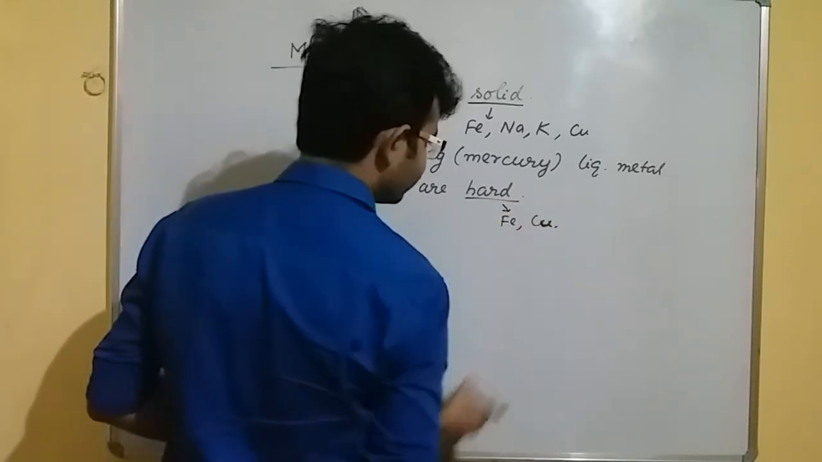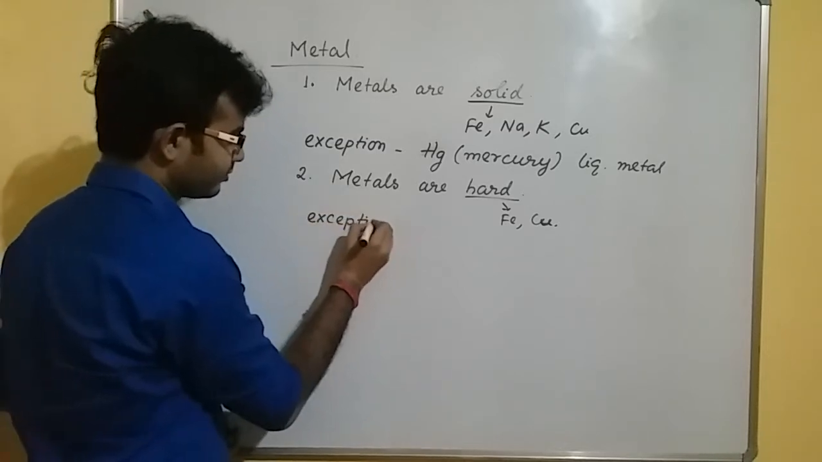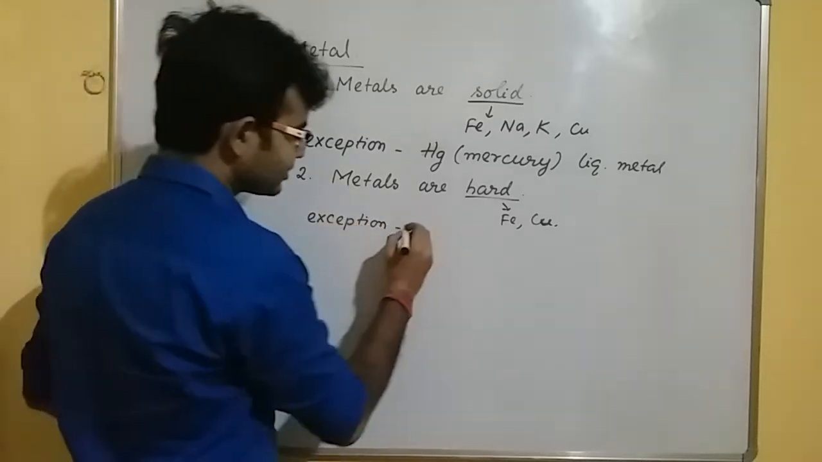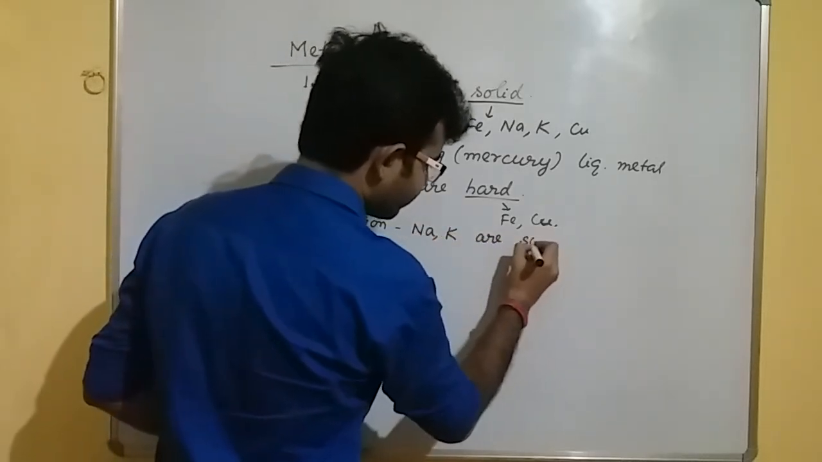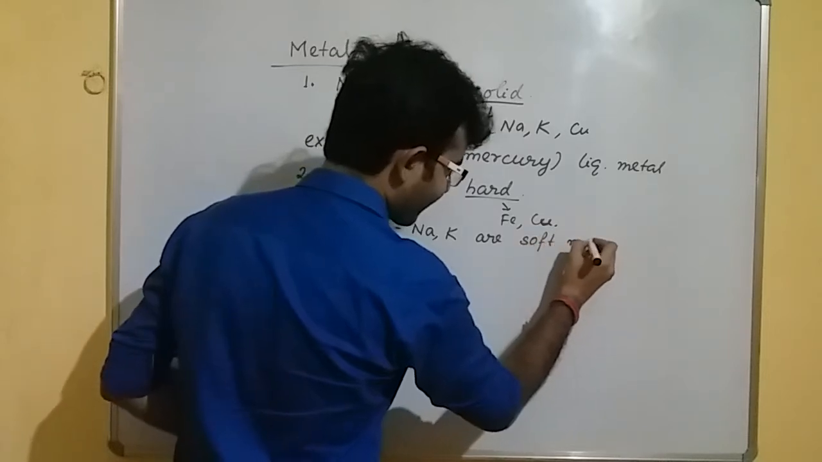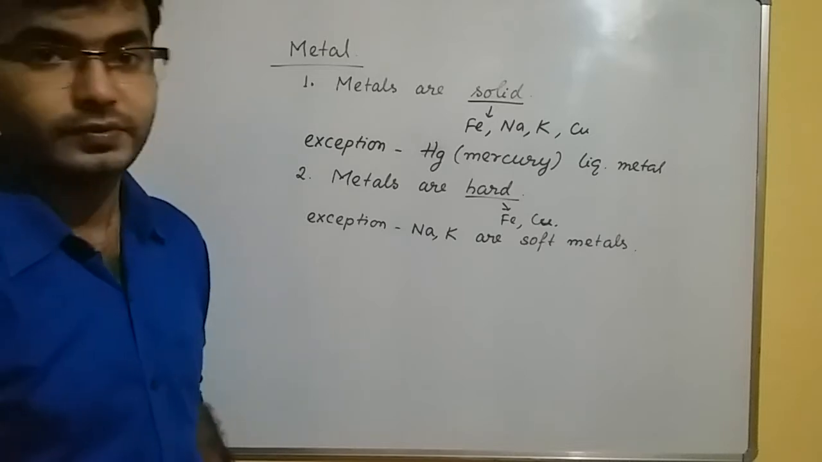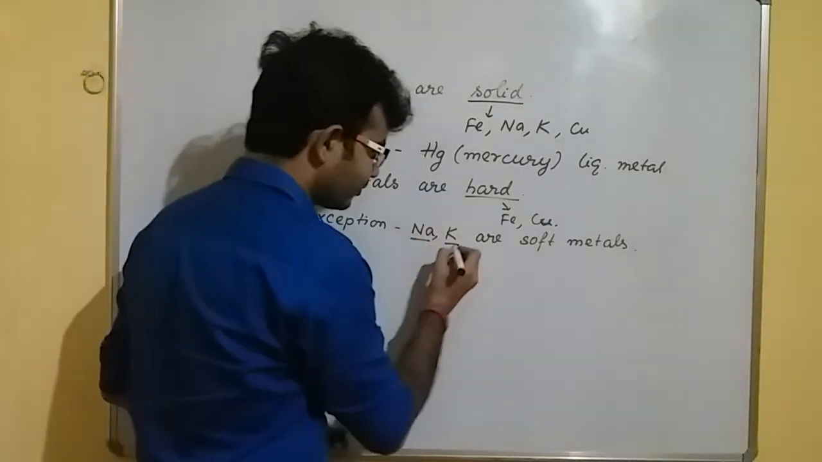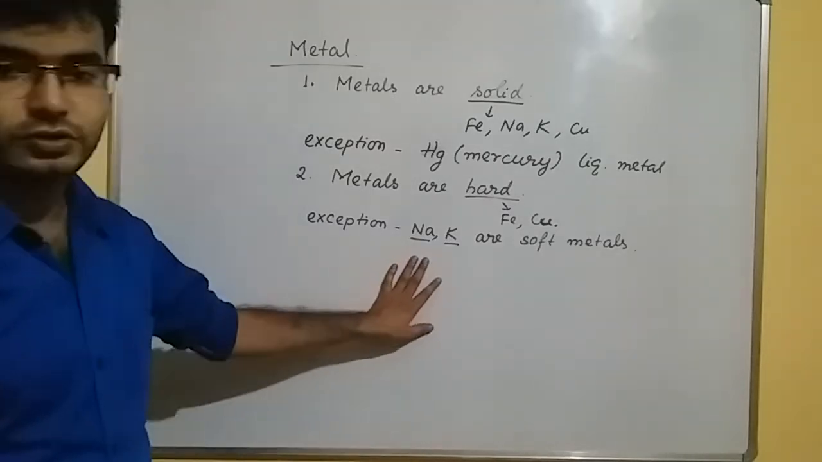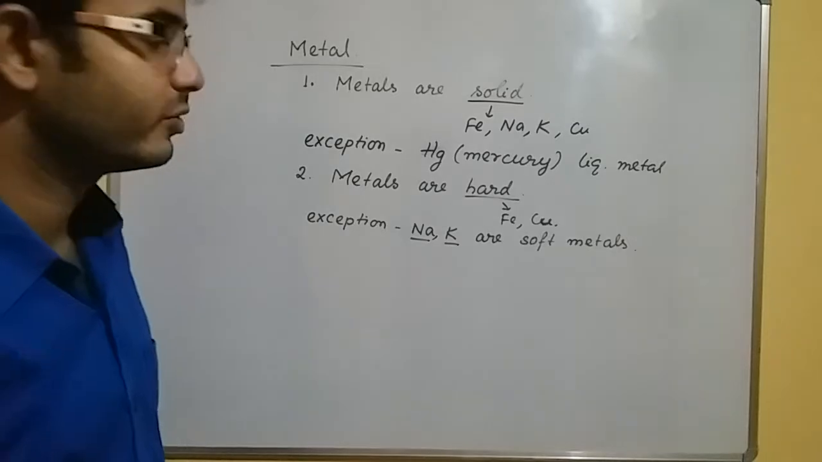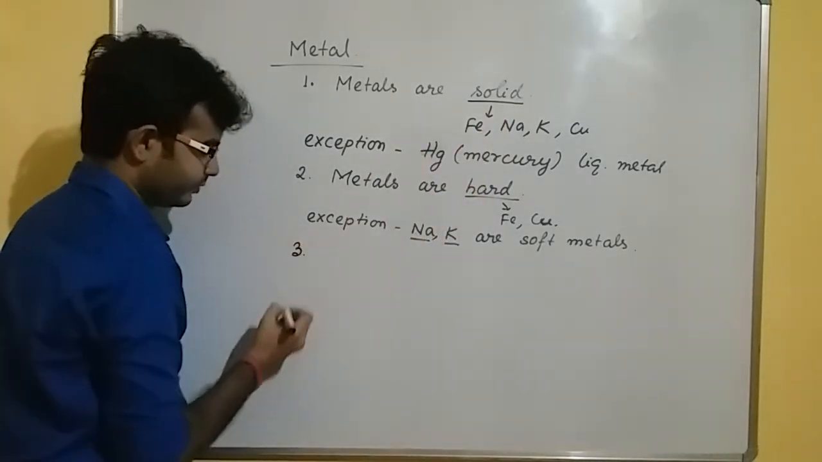Okay. Now next. Exceptions are there also. There is sodium, potassium, which are soft metals. They can be cut by using knife. We can cut sodium and potassium metal by using knife or blade. So this one is very important question. Name two metals which can be cut by using knife. Next one. Number three.